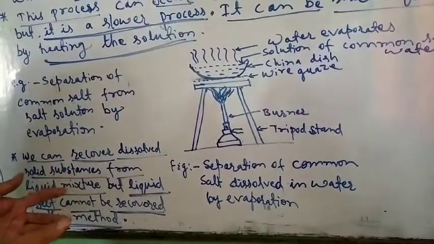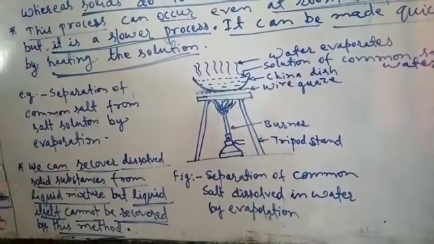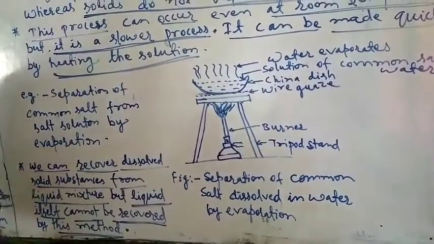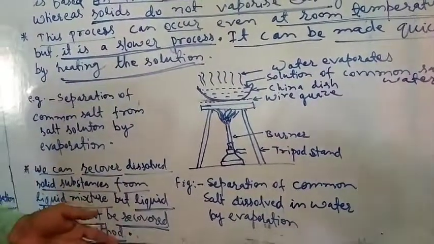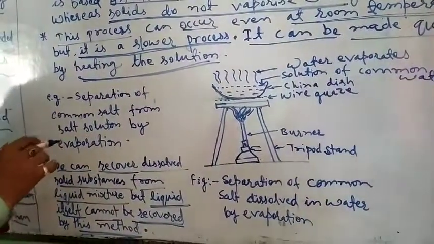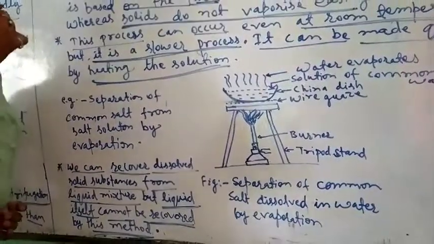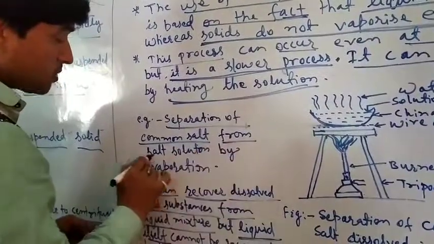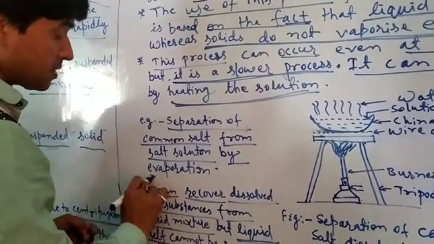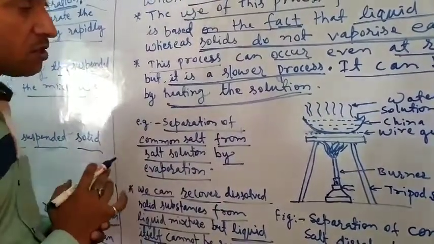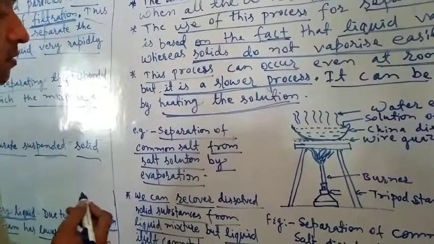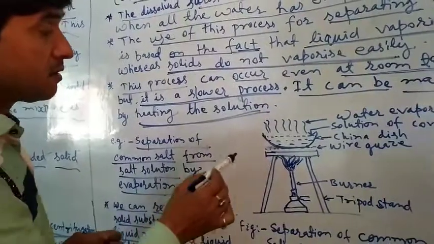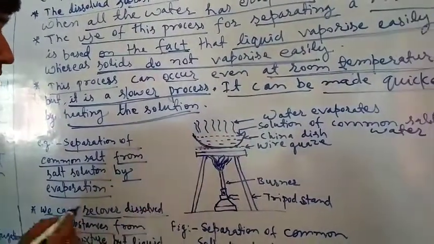For recovering the liquid, we can use the process of distillation, which is discussed in the next segment. So, for example, separation of common salt from salt solution is done by evaporation, which is used to separate salt from a dissolved condition in the given liquid.